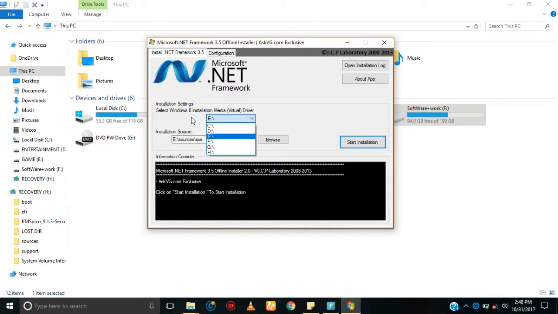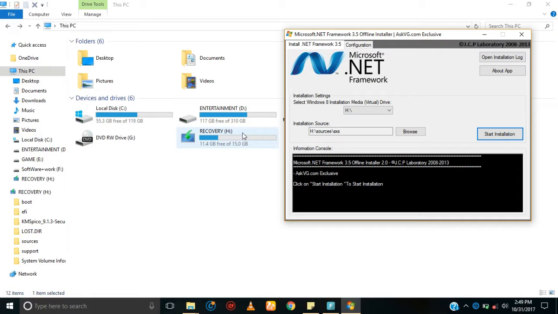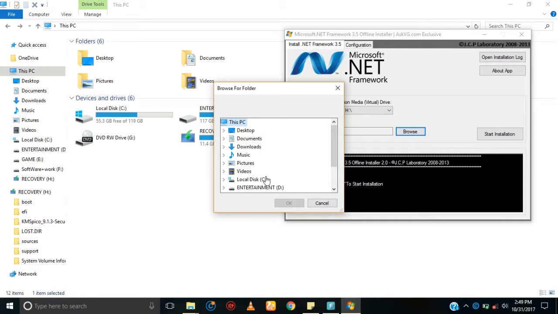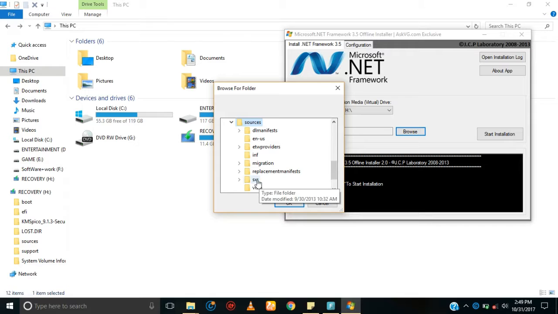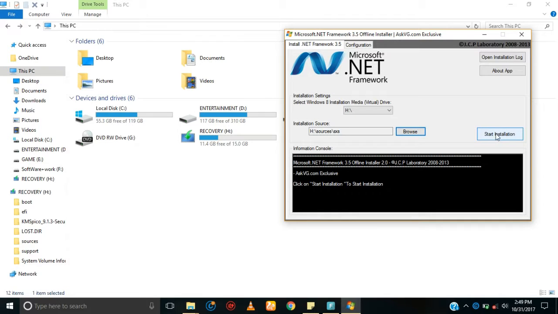make sure to select the Windows 8 installation media from the H drive, that is my recovery drive, H. Then browse to the H drive. In this you need to go to the sources and then to the SXS. You need to select this SXS folder and click OK, and then click on start installation.